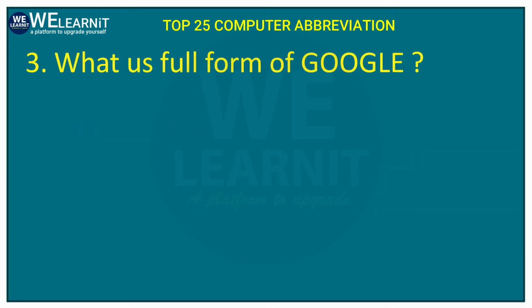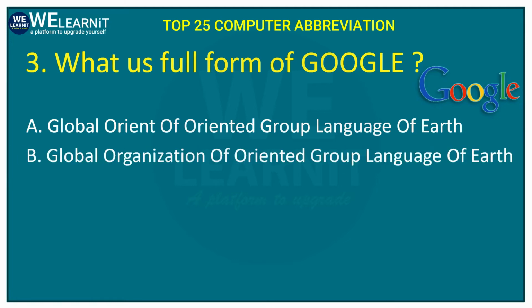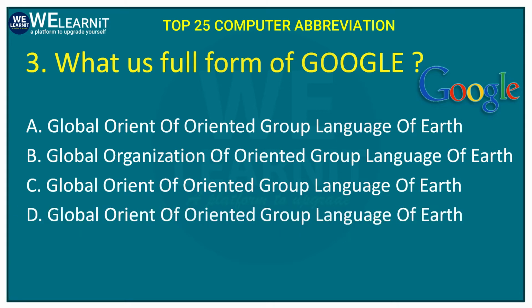Let's move to the third question, and that is, what is the full form of Google? Your options are Global Orient of Oriented Group Language of Earth, Global Organization of Oriented Group Language of Earth, and other similar variants. And the correct answer of this question is option number B, Global Organization of Oriented Group Language of Earth.